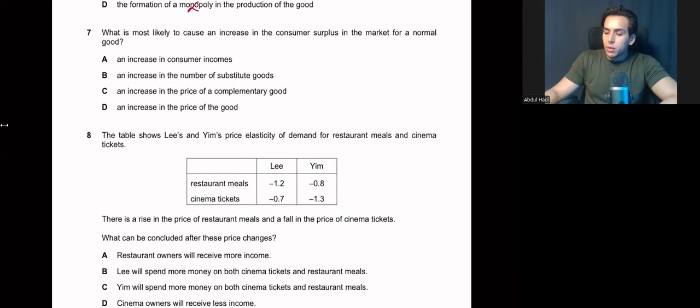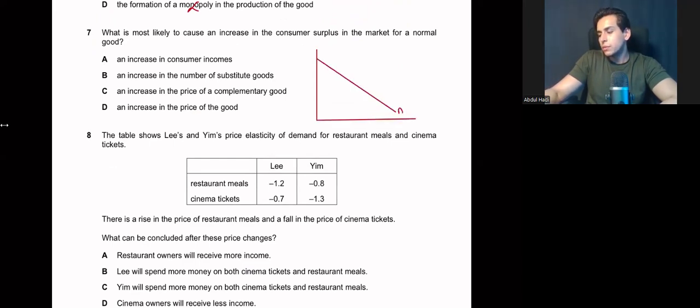Okay. What is most likely to cause an increase in the consumer surplus in the market for a normal good? So I need to draw the demand curve first. This is your normal demand curve. This is your initial price level and this is your initial quantity, which leaves you with this area of consumer surplus. Now let's look at the options.